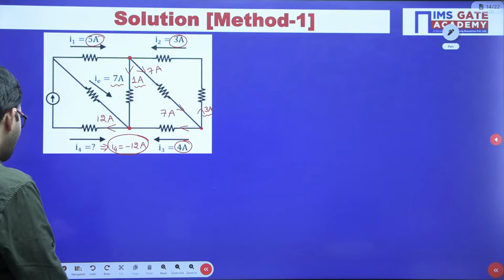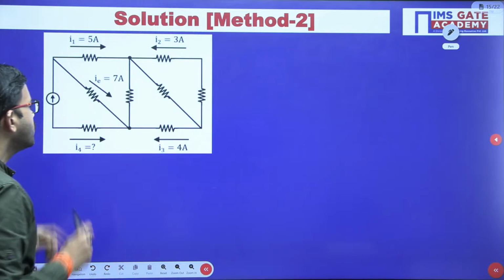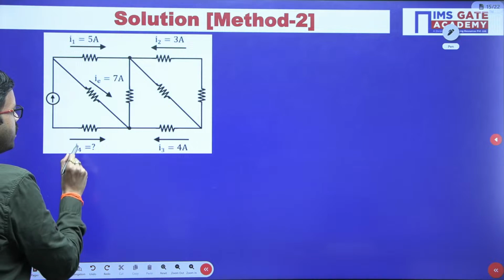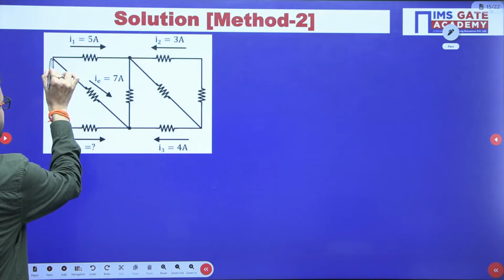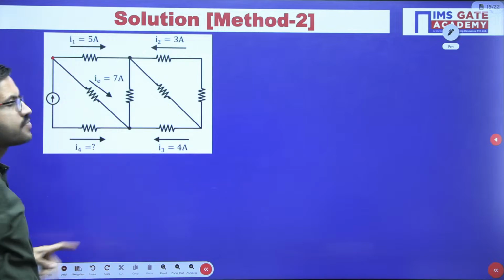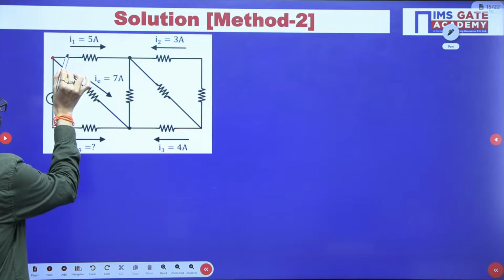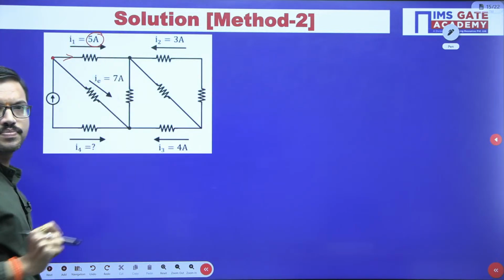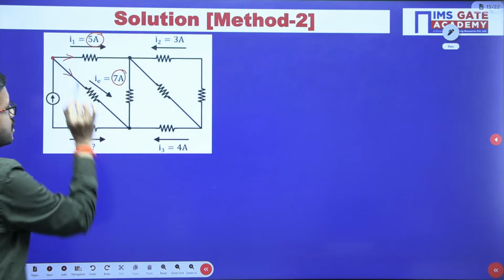Now if you observe carefully, what are we supposed to calculate? We have to calculate the I4 value. Just observe this particular node. Here in this branch 5 ampere current is leaving, right? In this branch 7 ampere current is leaving.